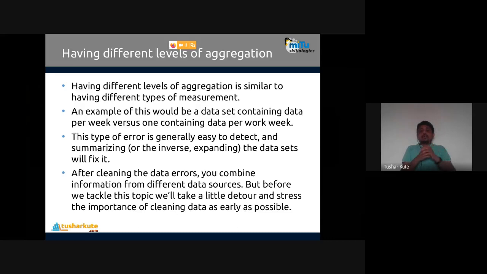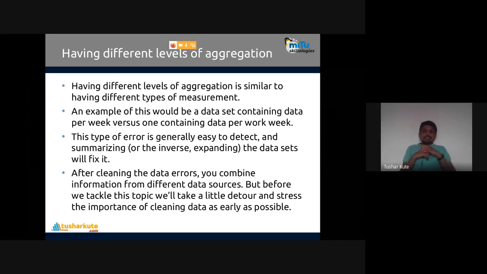The last one is having different levels of aggregation. Having a different level of aggregation is similar to having a different type of measurement. An example of this would be a data set containing data per week versus one containing data per work week. We measure differently, week and work week. Week means 7 days, work week means 6 days or 5 days, maybe possible, anything.